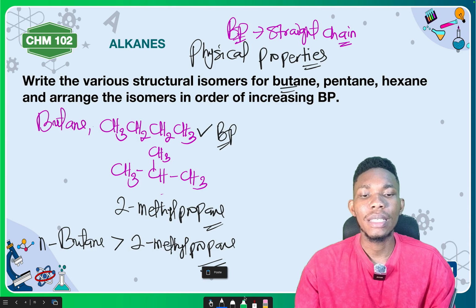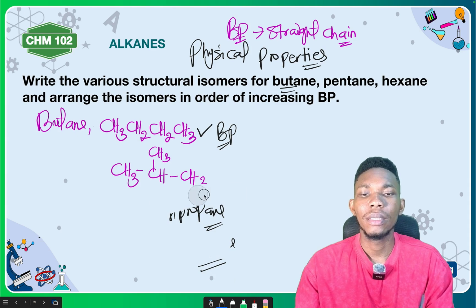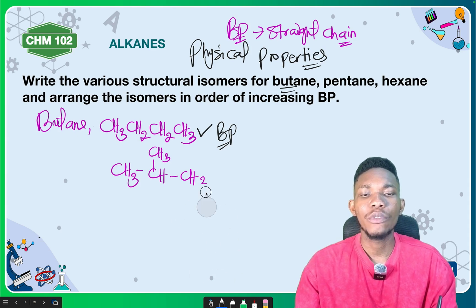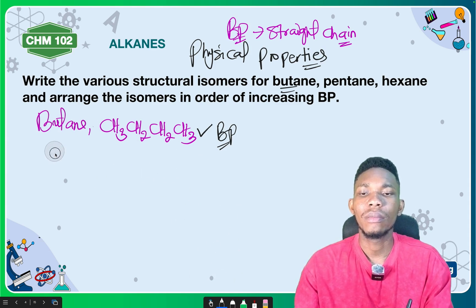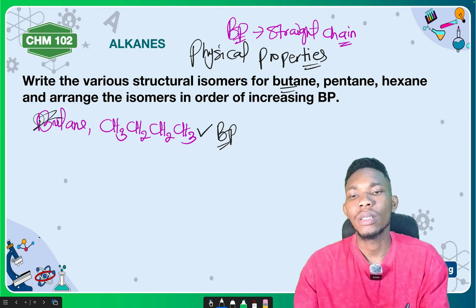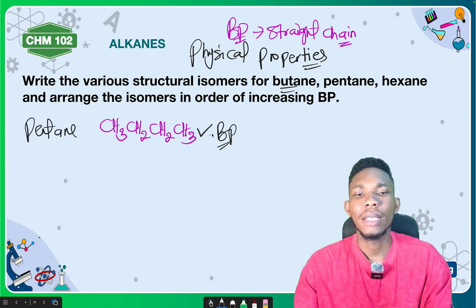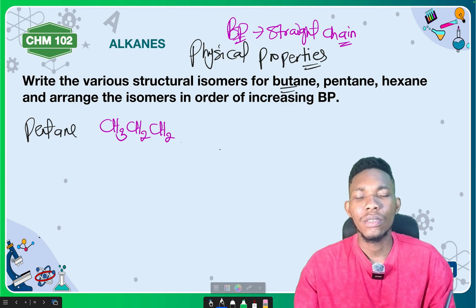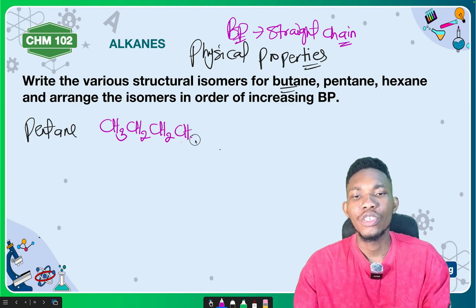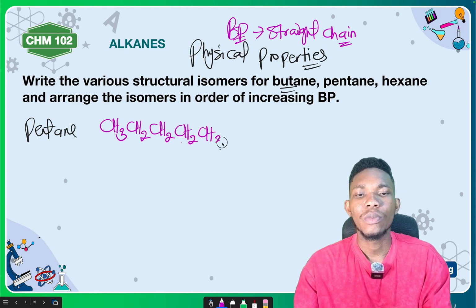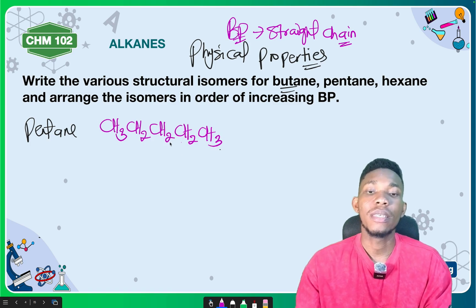Now let us look at the next one, pentane. Pentane can have two isomers. So let's write pentane: CH3, CH2, CH2, CH2, CH3. This is pentane.